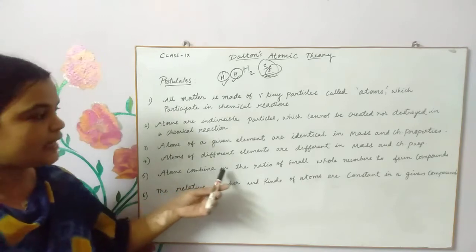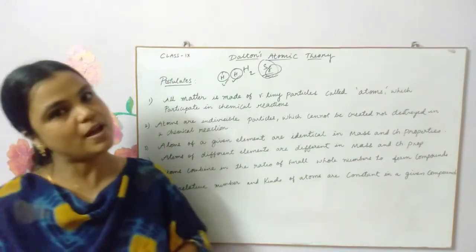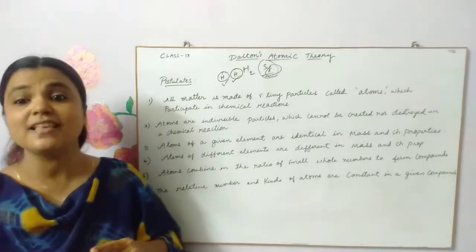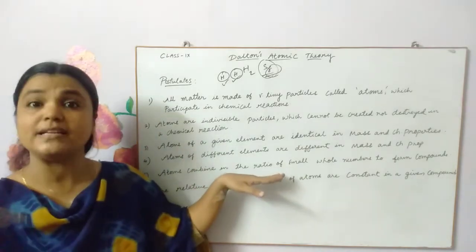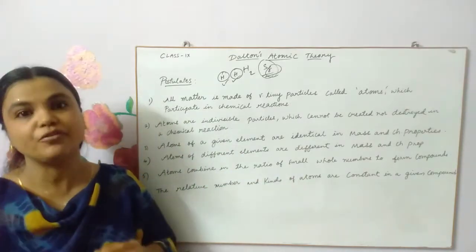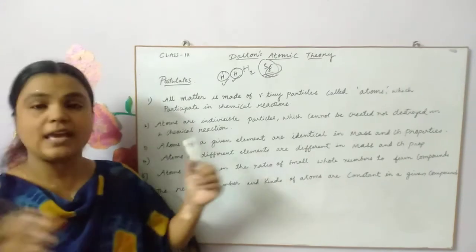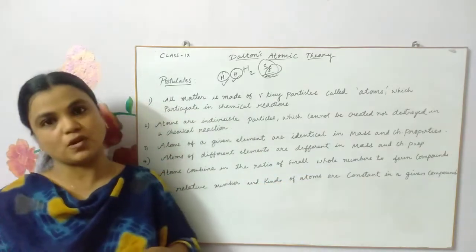Atoms combine in the ratio of small whole numbers to form compounds. So this relates to the second law, the law of chemical combination, which is nothing but the law of definite or constant proportions. So what he said is they combine in a ratio of small whole numbers to form a compound.